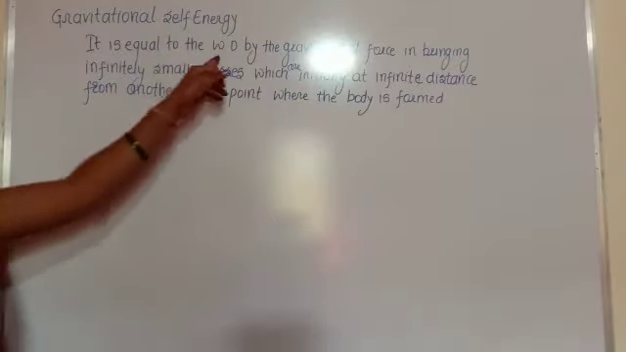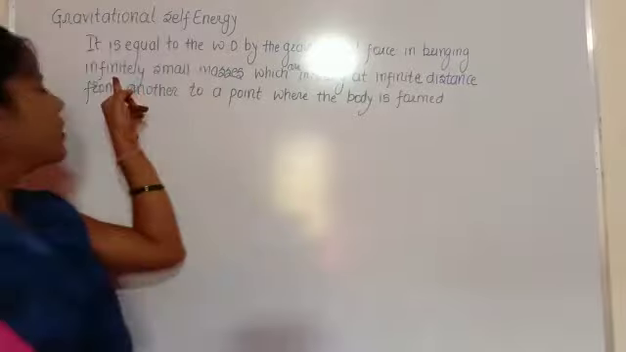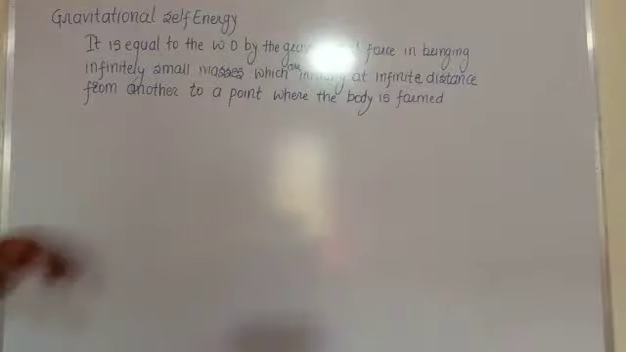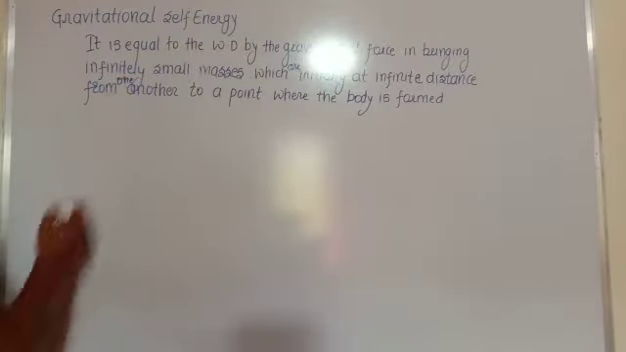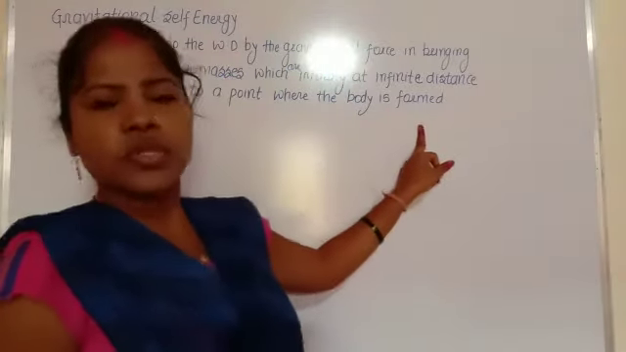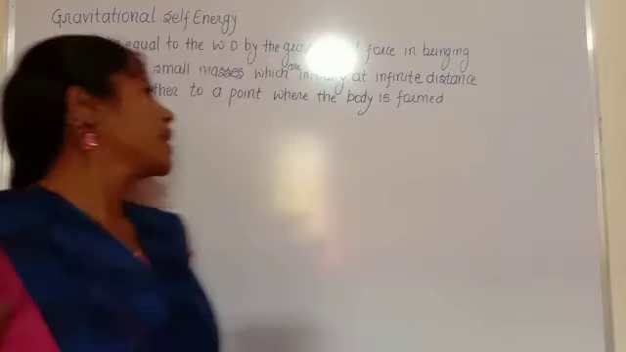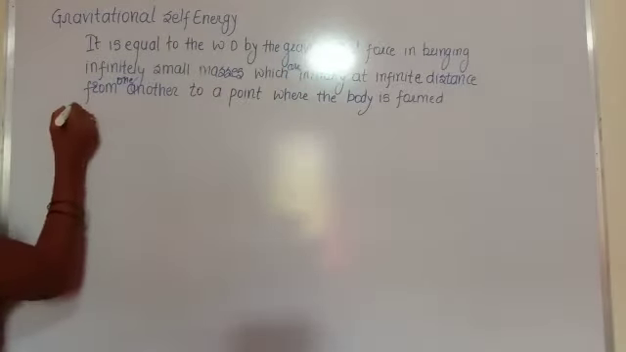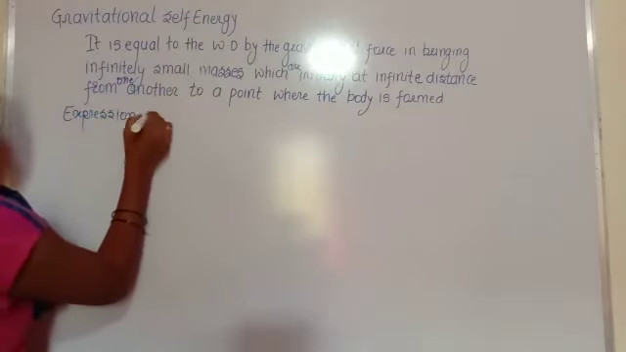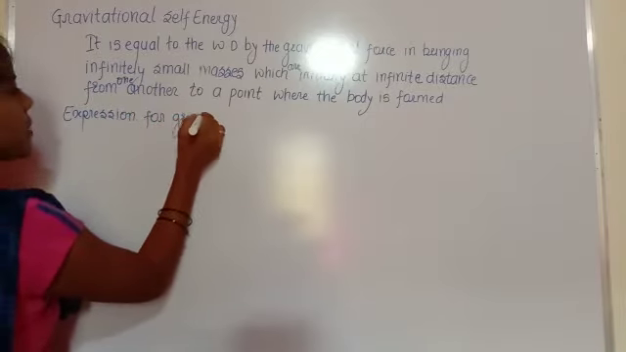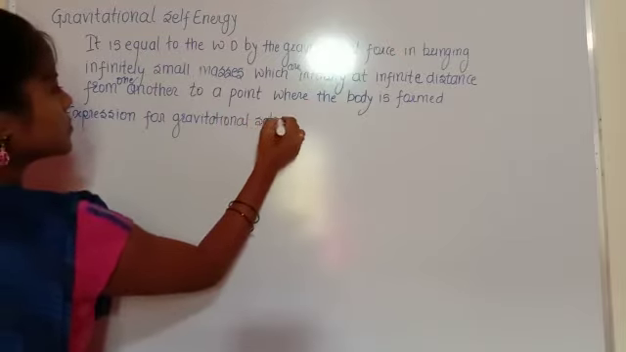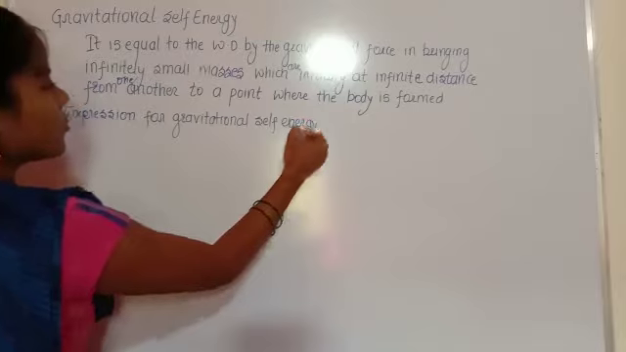It is nothing but the work done by the gravitational force in bringing infinitely small masses, which are initially at infinite distance from one another, to a point where the body is formed. So this is called the gravitational self energy of a body. Then, expression for the gravitational self energy of a body.